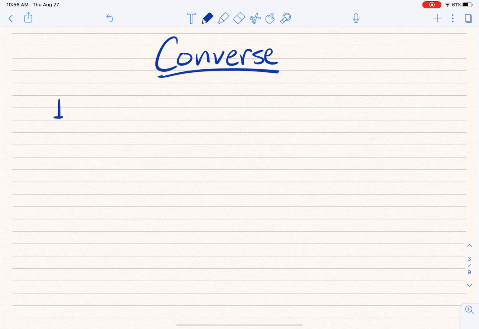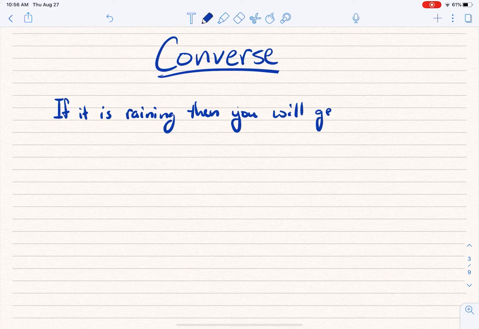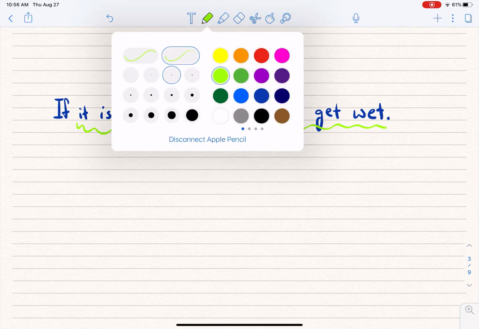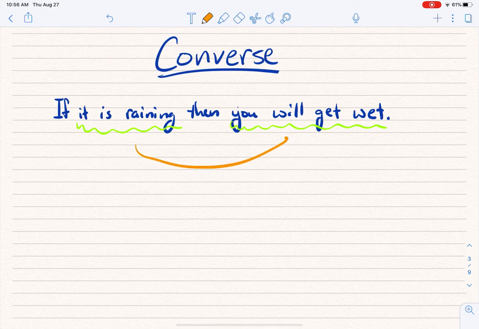Okay, so the one I had earlier was, if it is raining, then you will get wet. Okay? Now, a converse, all you do is you have to identify what the hypothesis is and what the conclusion is, and then you simply switch them. Okay? And that's what a converse is.